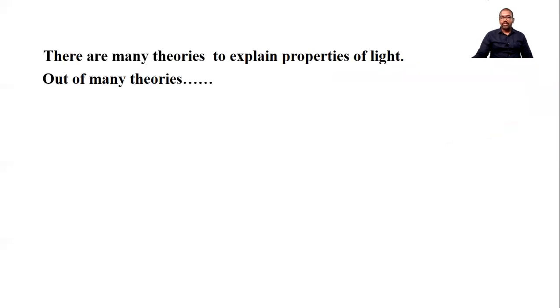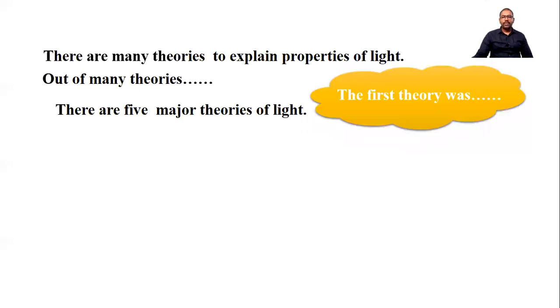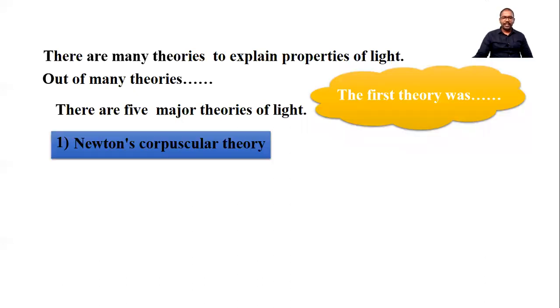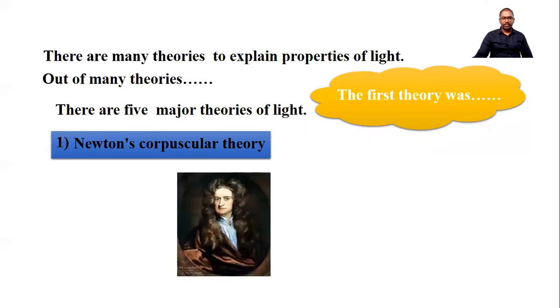There are many theories to explain properties of light. So here, there are 5 major theories. Out of that, the main 2 we are covering here, and they are Newton's corpuscular theory and Huygens wave theory of light. We can see the other theories shortly. The first theory was Newton's corpuscular theory. It was proposed by the scientist Newton.